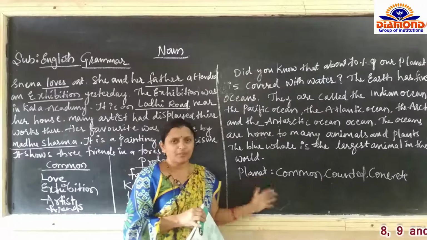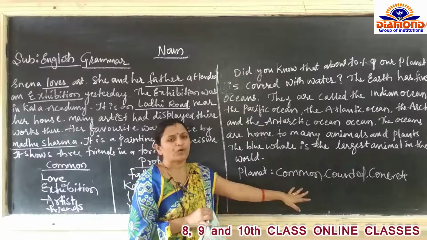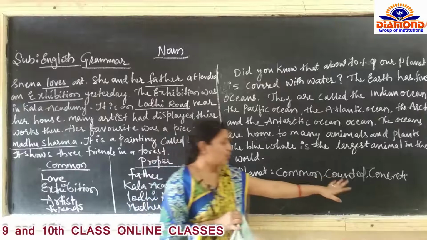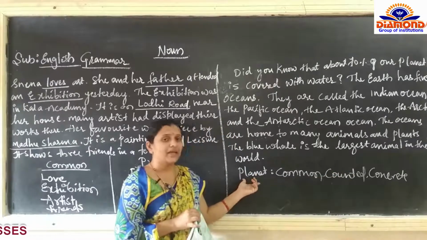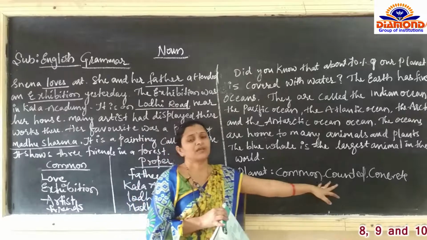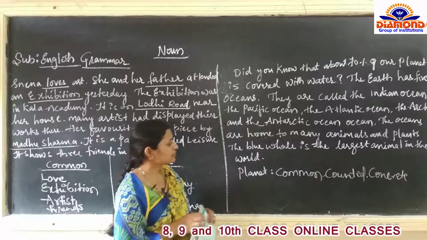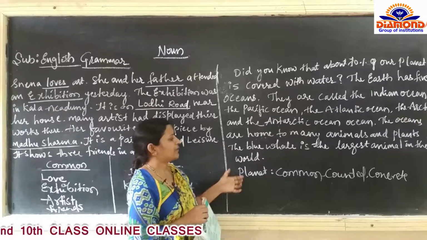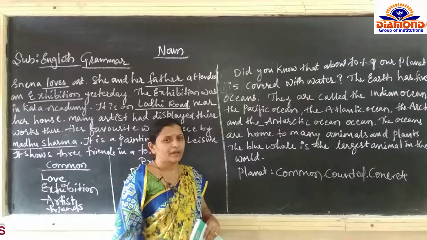Planet is also a name. They have given one example, that planet can be counted. It is a common noun, it is counted, and it is a concrete noun. Only one name is there, and different types of nouns we can say. Like that, so many names are there in this passage.